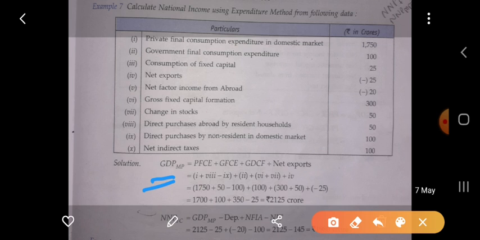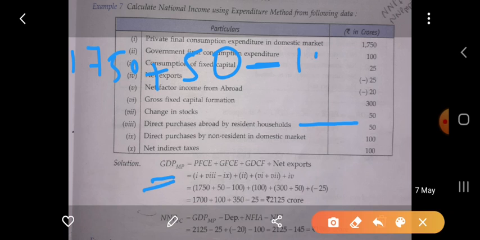So private final consumption expenditure, government final consumption expenditure, gross domestic capital formation plus net export. Here we will add 1750 plus direct purchase abroad by the resident household, that is 50, and the non-resident will be subtracted, that is minus 100.